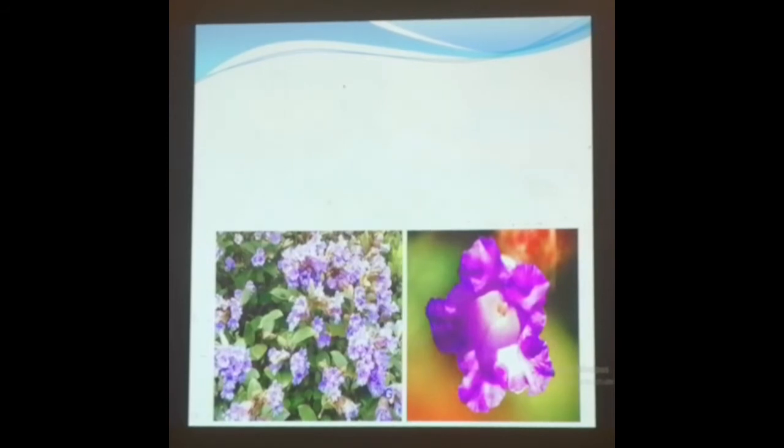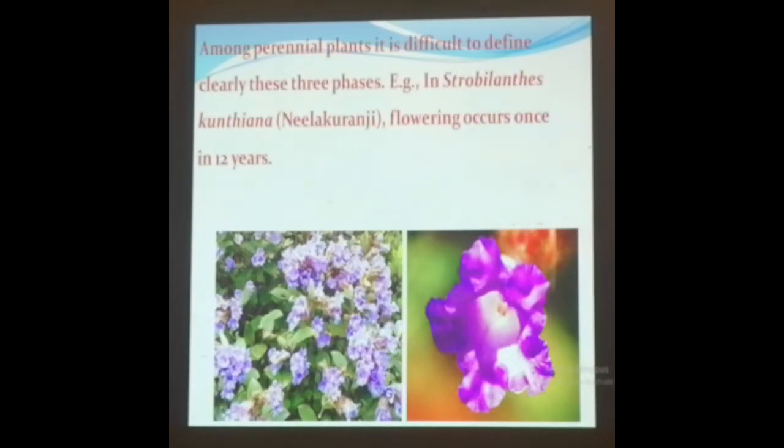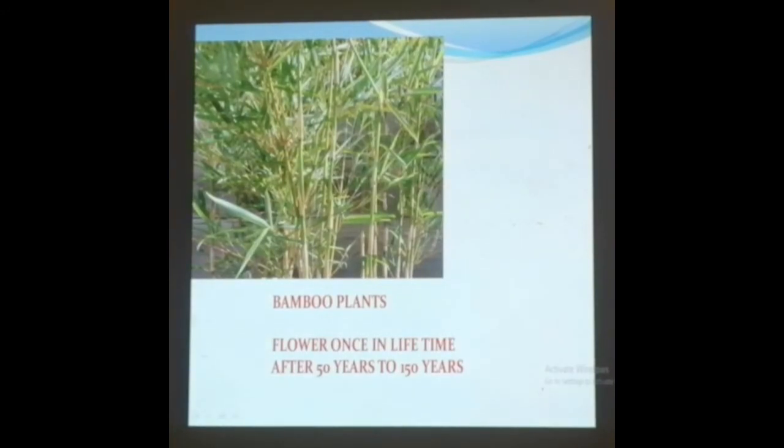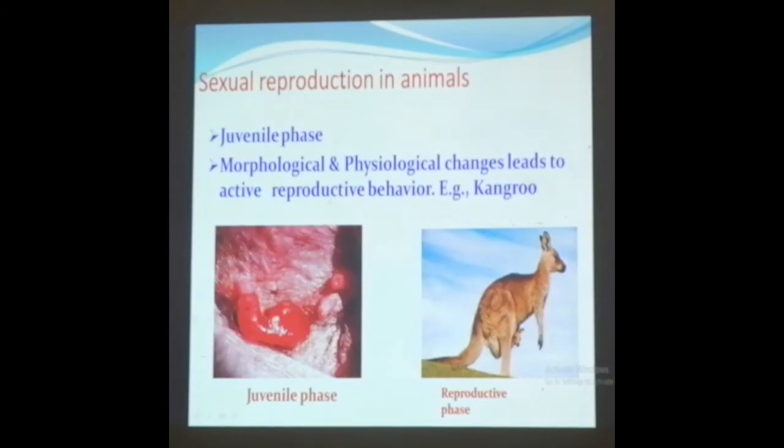Next one is another exception. Neelakuranji will be blooming only once in 12 years, and that too during September and October. Another example to be quoted here is the bamboo plant. Flowering happens once in a lifetime. Remember this point. Bamboo is the plant wherein the flowering happens once in a lifetime, after 50 years to 150 years, that ranges. Once in a lifetime, it will flower. And after that, it's gone.